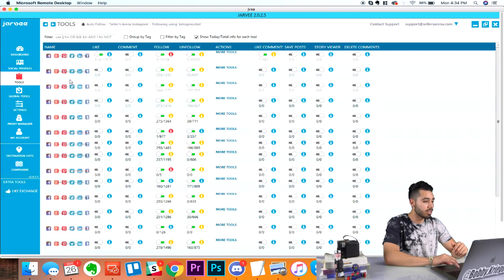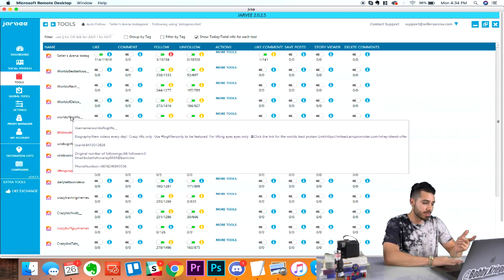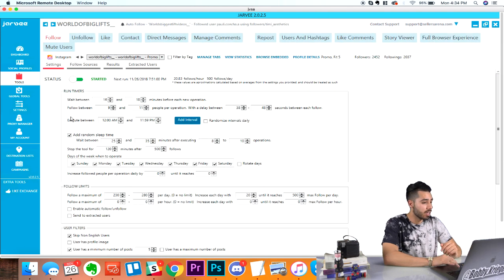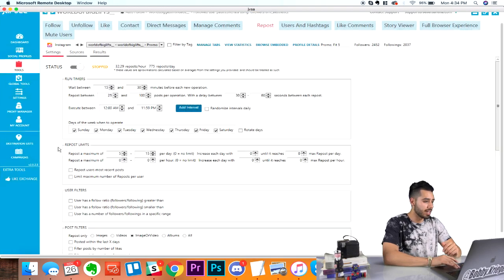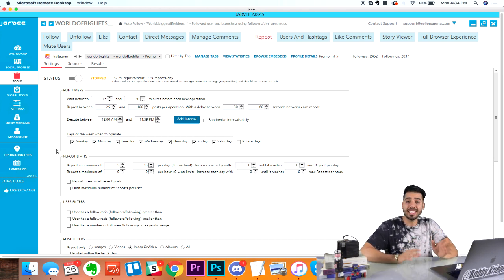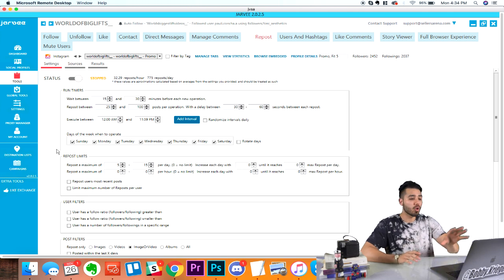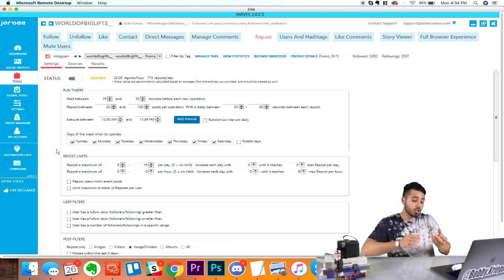Now we're up here in Tools, and all you have to do is pick one of the accounts that you put in the destination list. So, you know, World of Big Lifts. There you go, there's a fitness page. And then all you're going to do is go over to Repost. What this Repost button does right here is it just controls the amount of posts that it finds. Remember, Jarvee is acting on your behalf. This whole program likes, comments, follows, story views, manages comments, all these things. Everything that you can do with your Instagram account, this program can do.